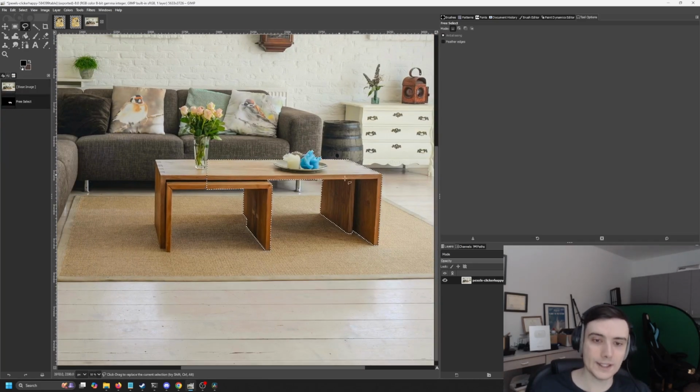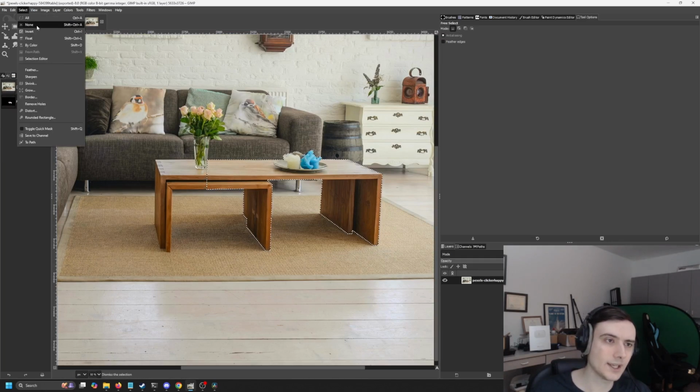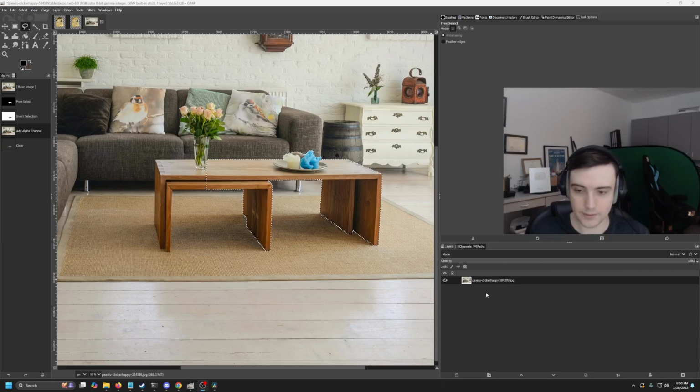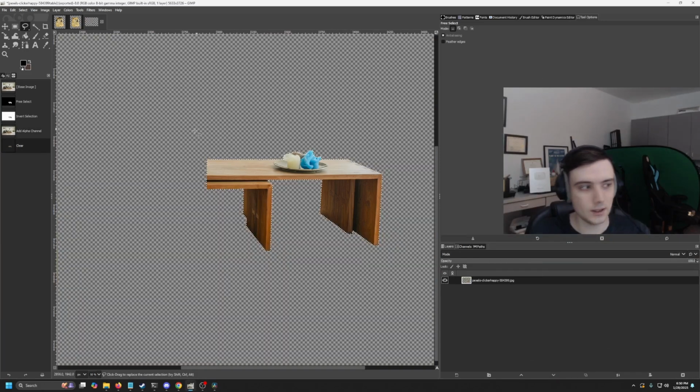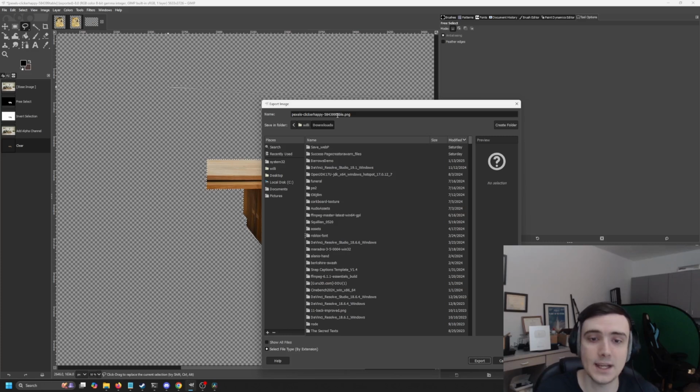Okay, now we've got this little section selected. So what I do then is go select, invert. You sometimes have to go down here and add alpha channel, and then you can delete. So we're gonna save it as a .png to preserve the transparency.